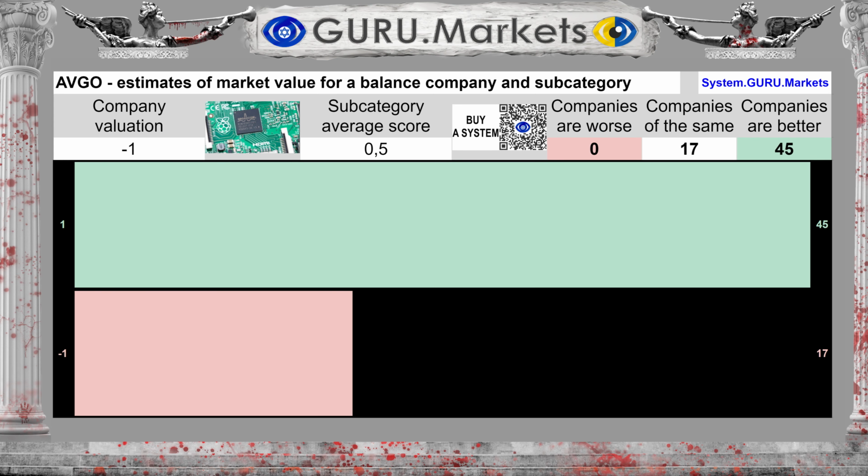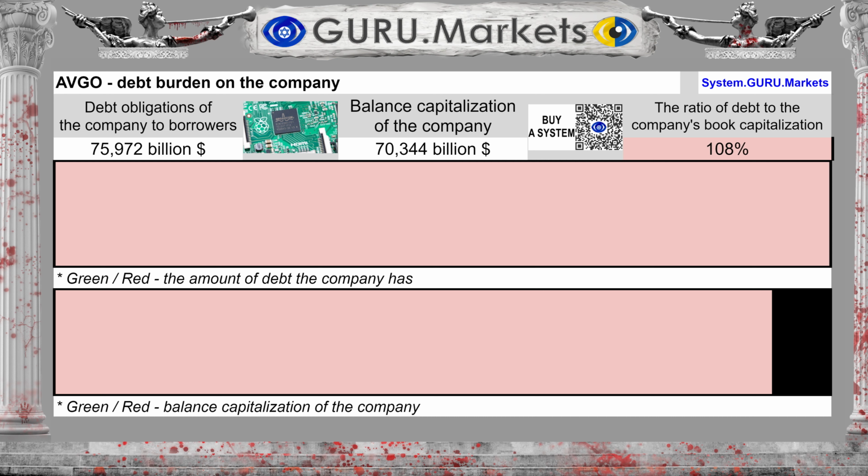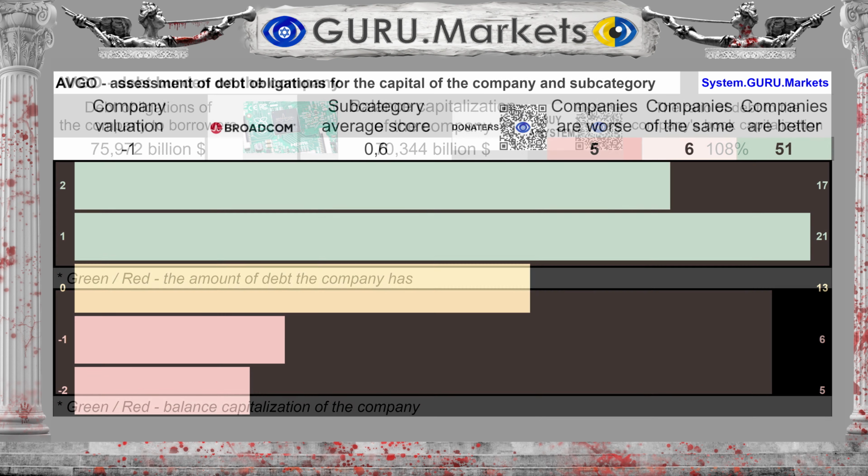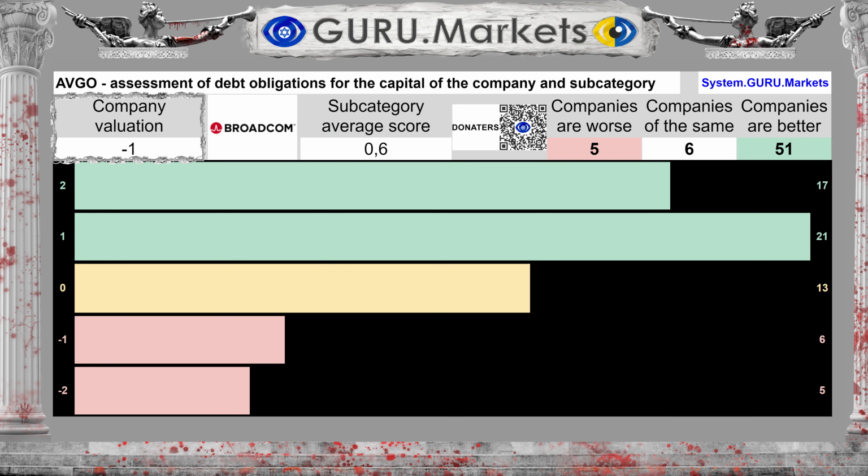Assessment of the company's share of the market and book value of the subcategory: Bad, -1 point. The company under study has financial liabilities of $75.972 billion. Debt to book value is 108% of equity. Rating for the company's debt level: Bad, -1 point.